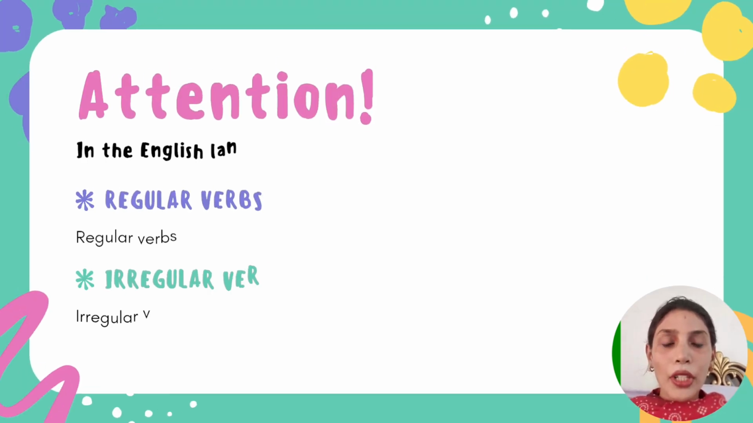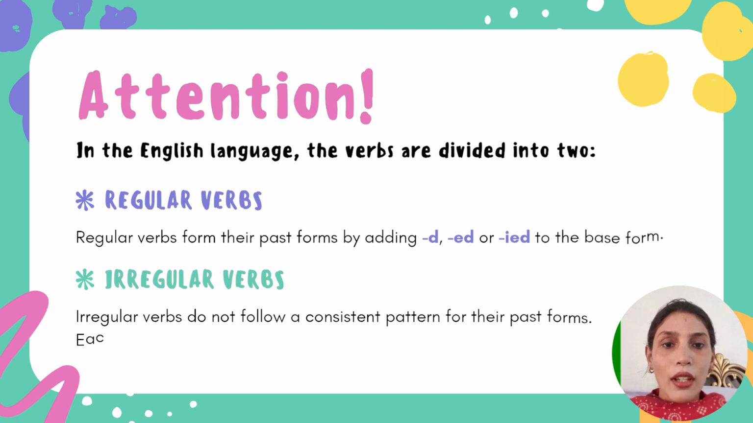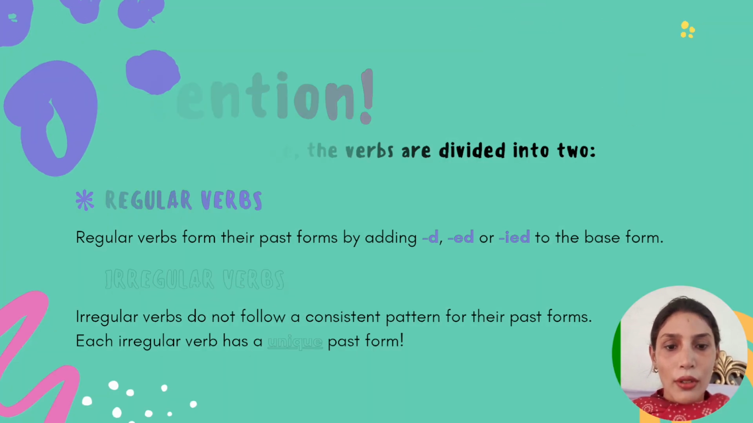I have talked in my previous lectures about regular and irregular verbs. Here is an attention for you. In the English language, the verbs are divided into two, regular and irregular. I have also discussed this with you in my previous lectures. Now I am repeating my words. Regular verbs form their past forms by adding d, ed or ied to the base form. Irregular verbs do not follow a consistent pattern for their past forms. Each irregular verb has a unique past form.